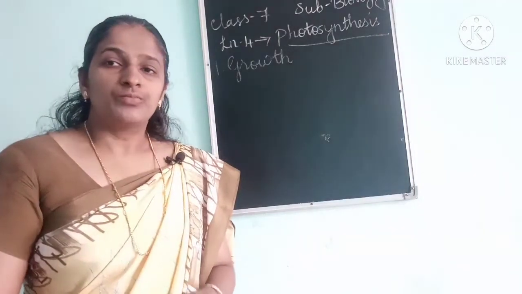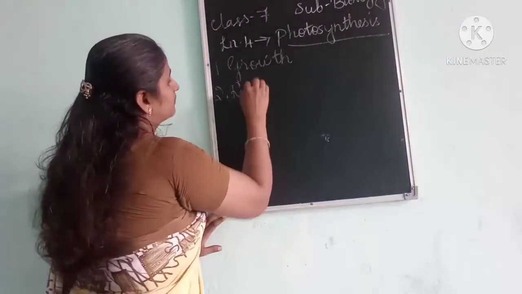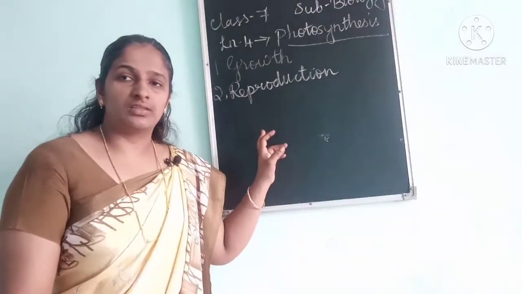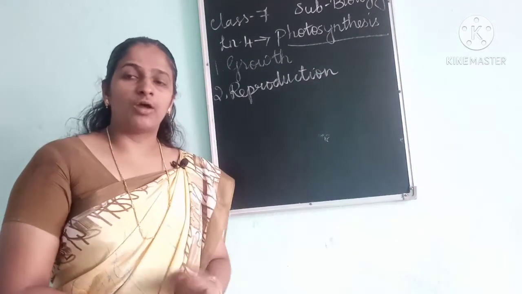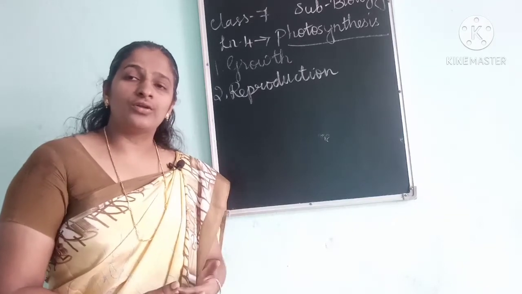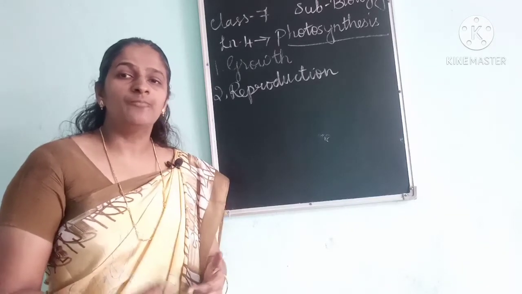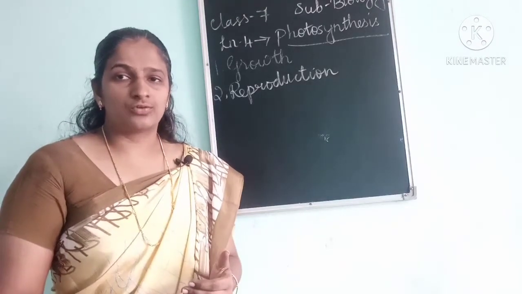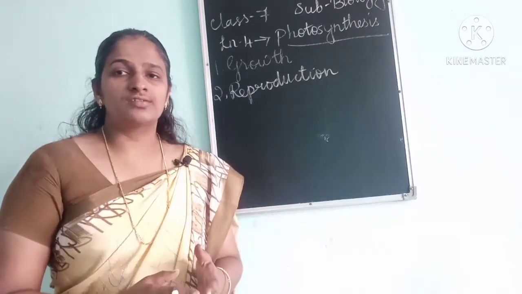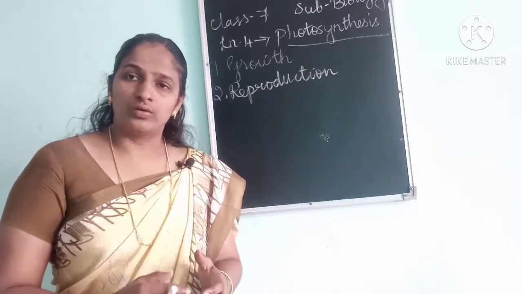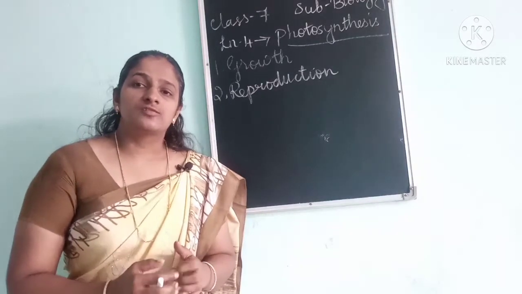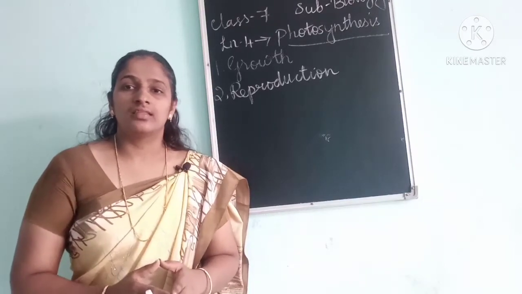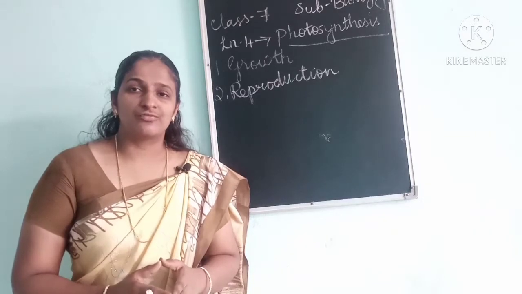And secondly, reproduction. Reproduction is nothing but producing their own kind or multiplying in number. How are the organisms able to multiply in number? They are reproducing. It means they are producing their own kind. All the living organisms are able to produce their own kind. Otherwise the species would not be able to live constantly in the world. They would have gone extinct from the world.